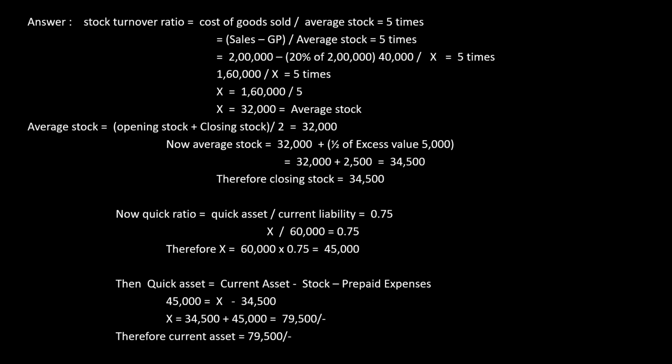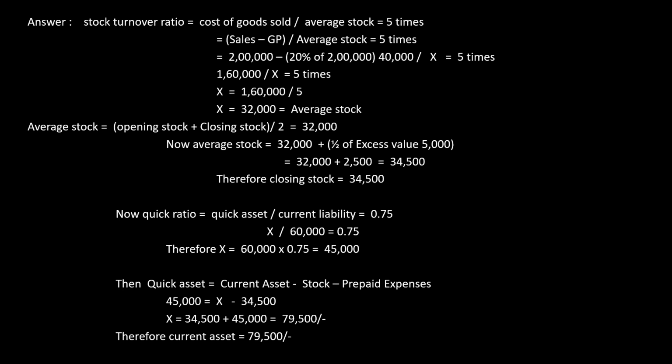Now, the formula for average stock is opening stock plus closing stock divided by 2, and that is 32,000. To find the closing stock, I know the shortest way, the second method, which is the average stock plus half of the excess value. So 32,000 plus half of 5,000, as the excess value is 5,000. Half of 5,000 is 2,500. Therefore, my closing stock will be 34,500. What will be the opening stock then? 5,000 less than that, which will be 29,500.